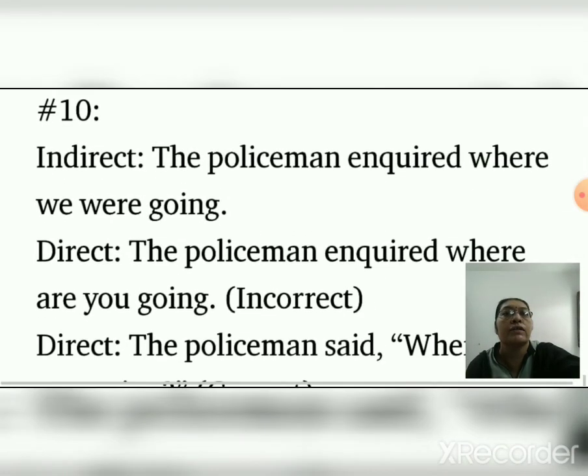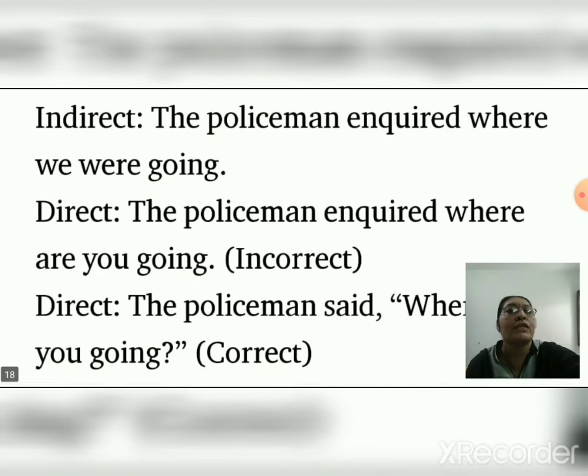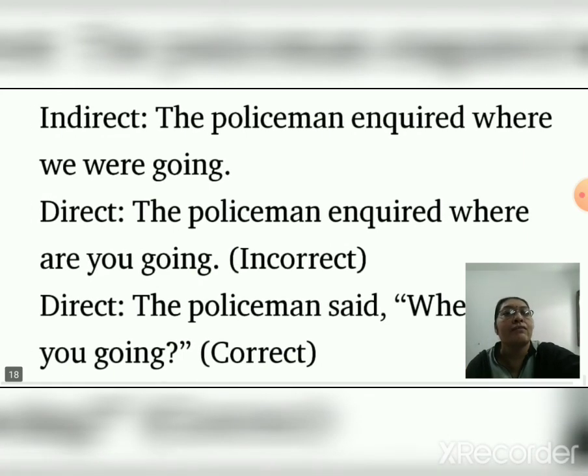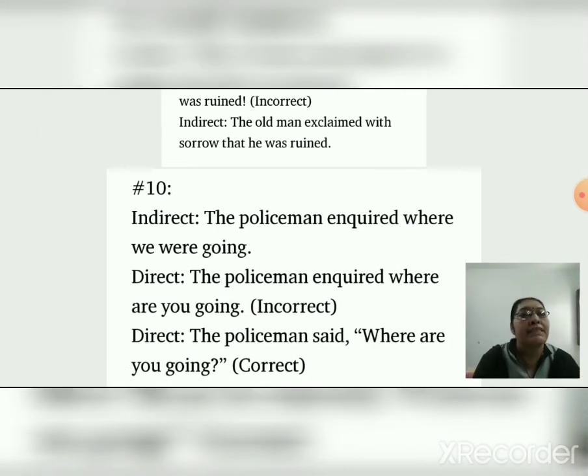Now the 10th one, indirect: The policeman inquired where we were going. Direct: The policeman inquired, "Where are you going?" This is incorrect. Do you know? No. See here. The policeman said, "Where were you going?" Okay children. I hope. The policeman said, "Where are you going?" This is the correct one. Okay children.